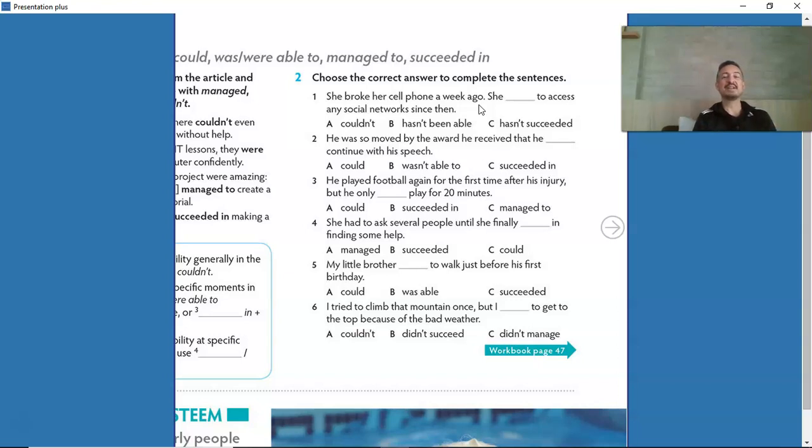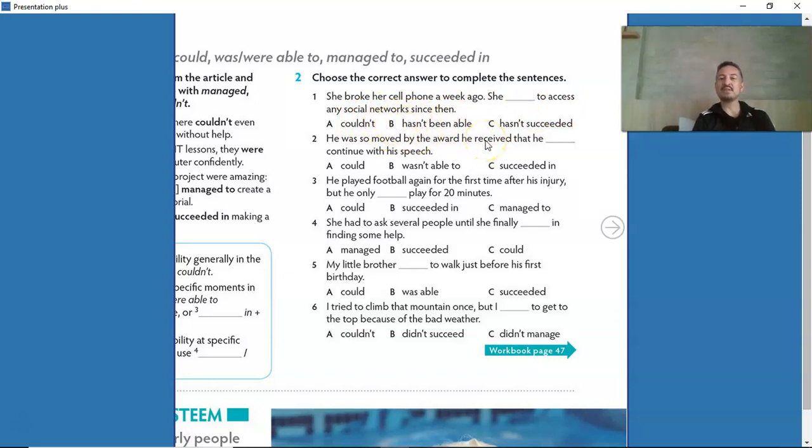So when it's a specific occasion in the past, it's not possible to use could. So could is left out. We only have been able to or hasn't succeeded. Since we have the word to, so able to plus to, the infinitive. So she hasn't been able to access any social networks since then. The only possibility here is letter B.